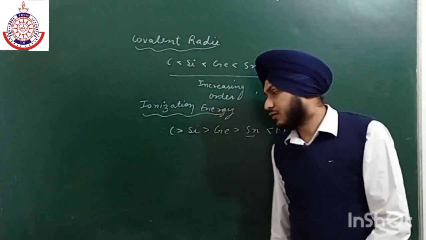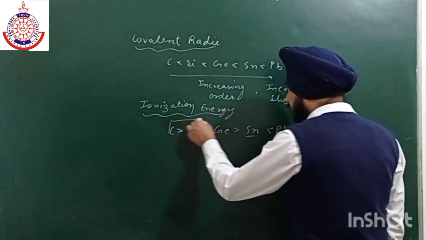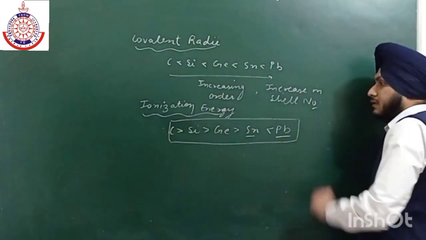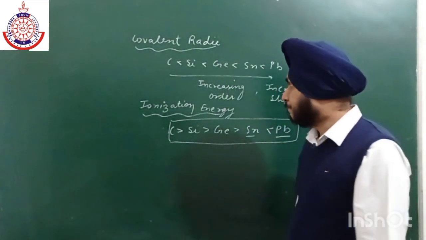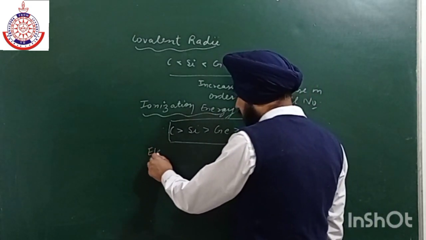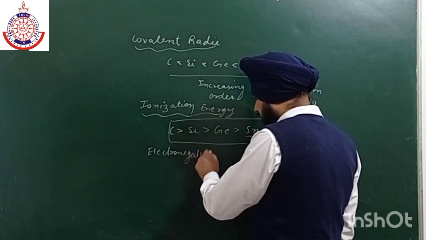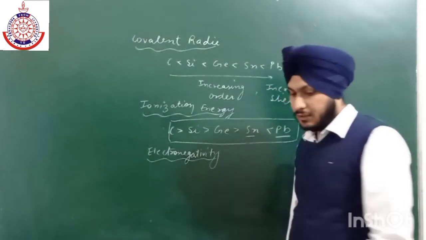So you have to keep in your mind this order of ionization energy. Only a single exception is there, that lead has higher ionization energy as compared to tin. Okay, next is electronegativity.